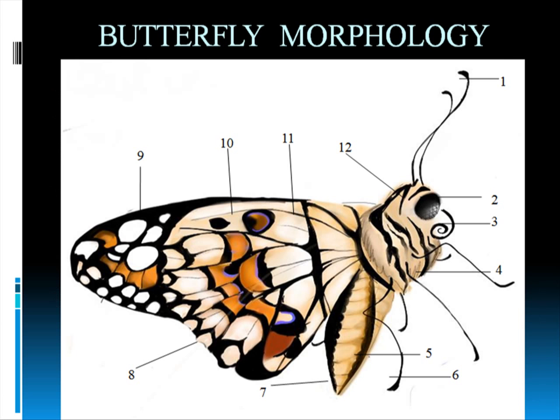Now let's come to butterfly morphology. We all know what morphology is, so I will not go into that discussion. So let's start. The butterfly that you are seeing here is a lime butterfly, an adult. This is a digital art that I did to show you all about the morphology. The number 1 that is marked there is called the antenna. A butterfly uses its antenna for detecting smells.